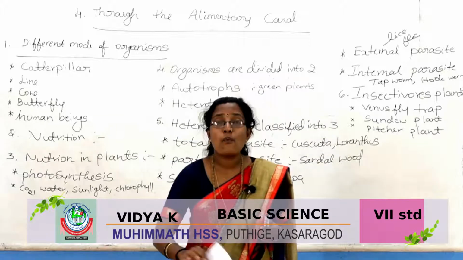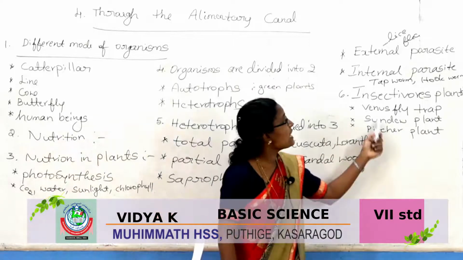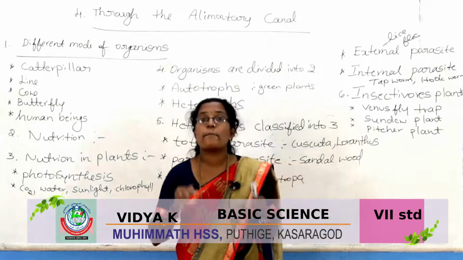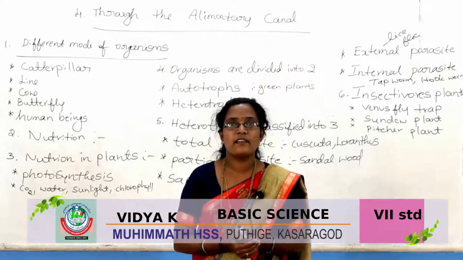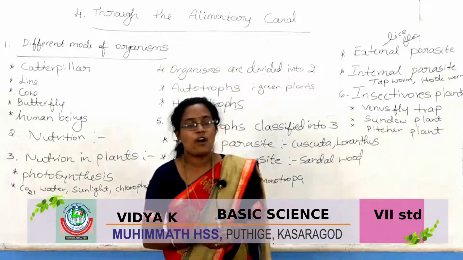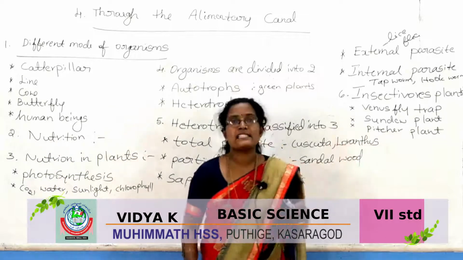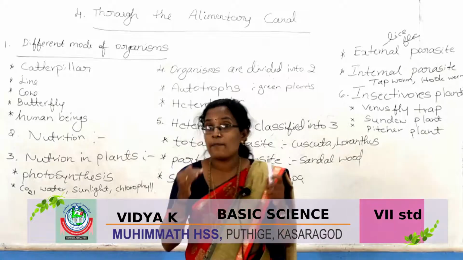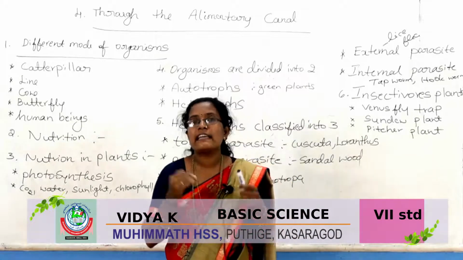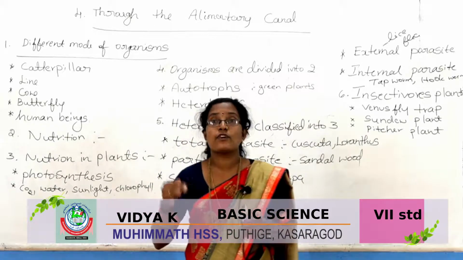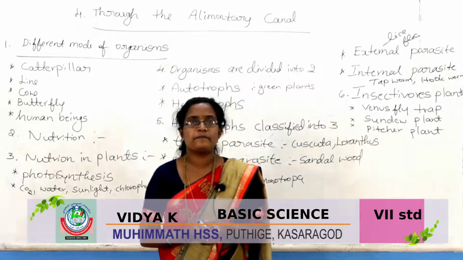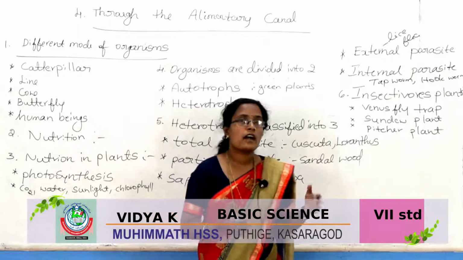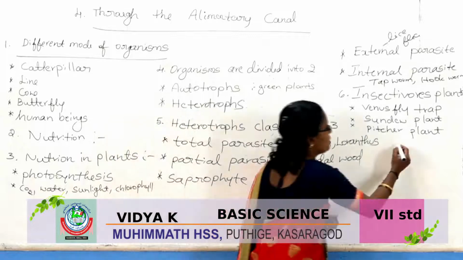But why do insectivorous plants trap insects? Plants need some elements for growth. Which elements?